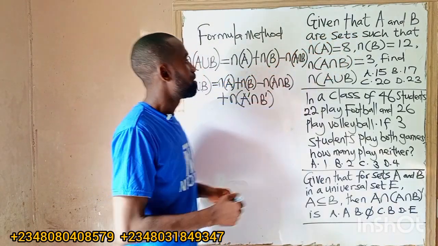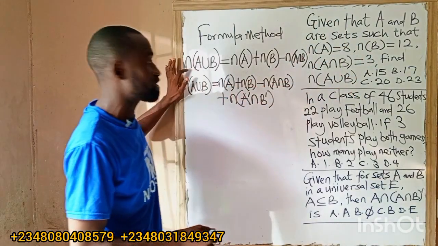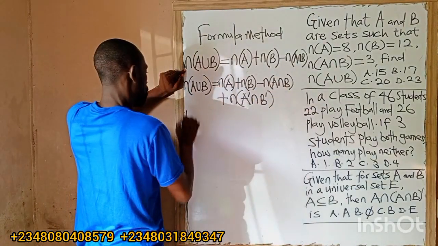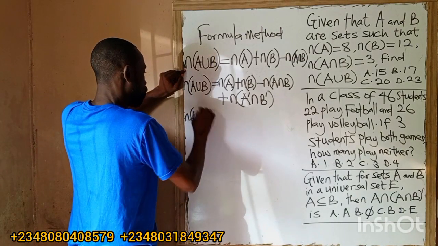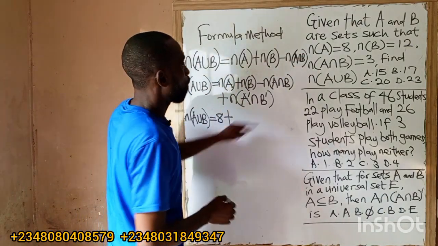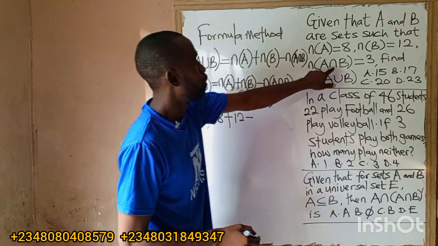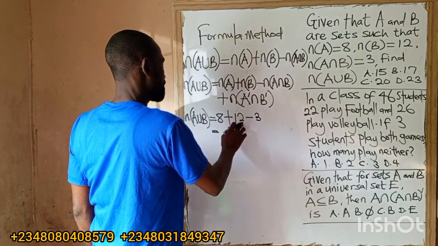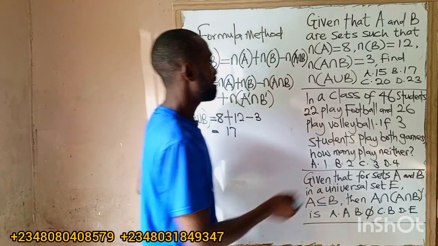So let us solve the first one. Given that number of A is 8, we have to find number of A or B. All of them are engaged in this, so I'll use the first formula. Number of A or B will be equal to the number of A, which is 8, plus the number of B, which is 12, then minus the number of A and B, which is 3. So this is now equal to 8 plus 12, which is 20, 20 minus 3 is 17. So the correct answer to this is 17.